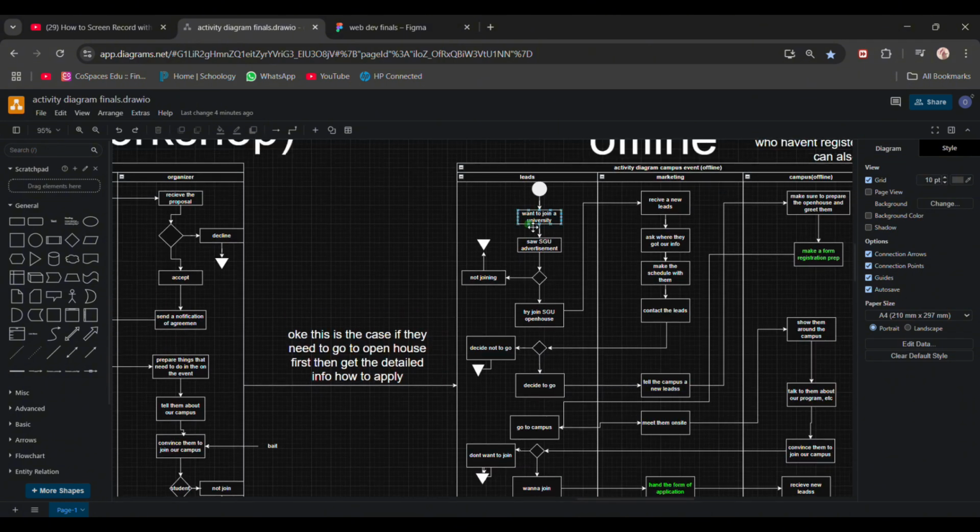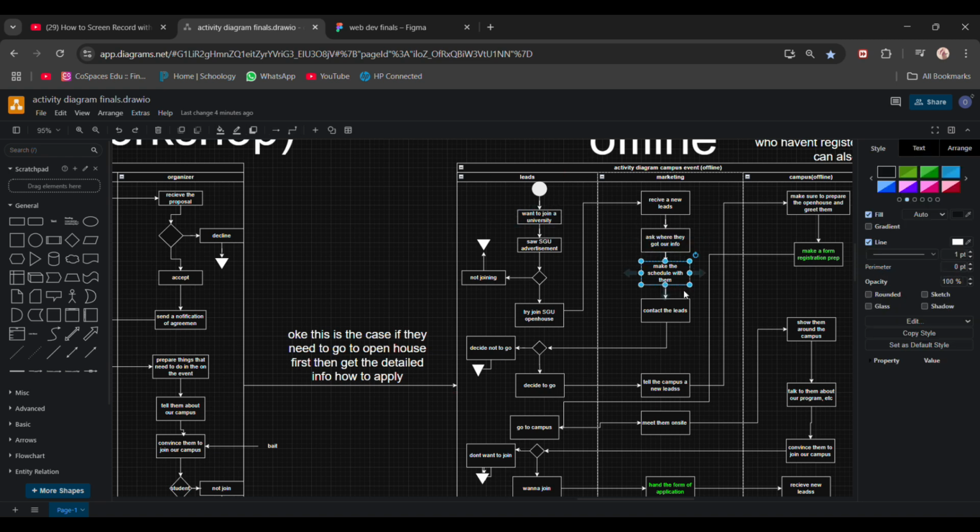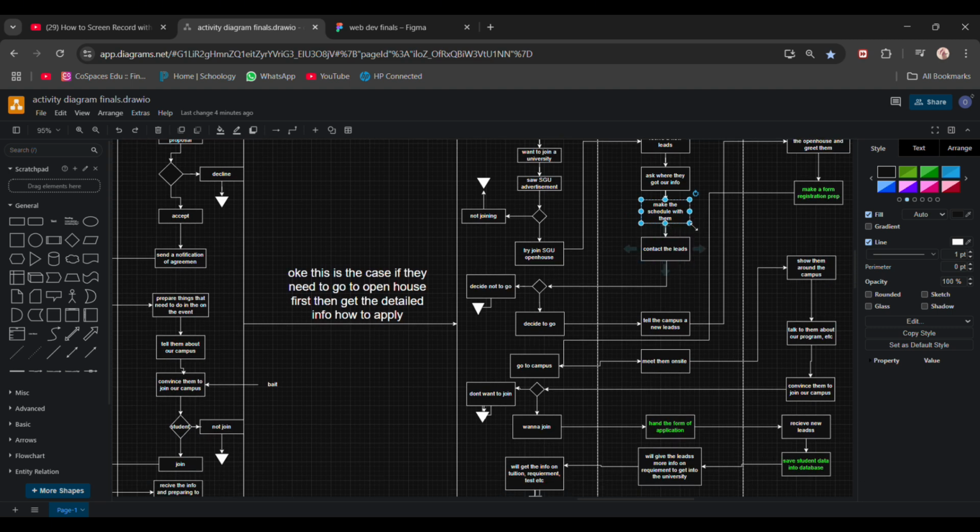So the open house is made by the SEO and the university, for the leads, or if the leads want to join. After the event, do they want to continue after they listed their name? Because sometimes they will not join, or they will join in the best case. So we receive the info, and this is also the crucial part to make data for the SEO marketing team. We also make a deal with them, give them the exact time, and contact the leads, and after that they still decide whether to go or not.